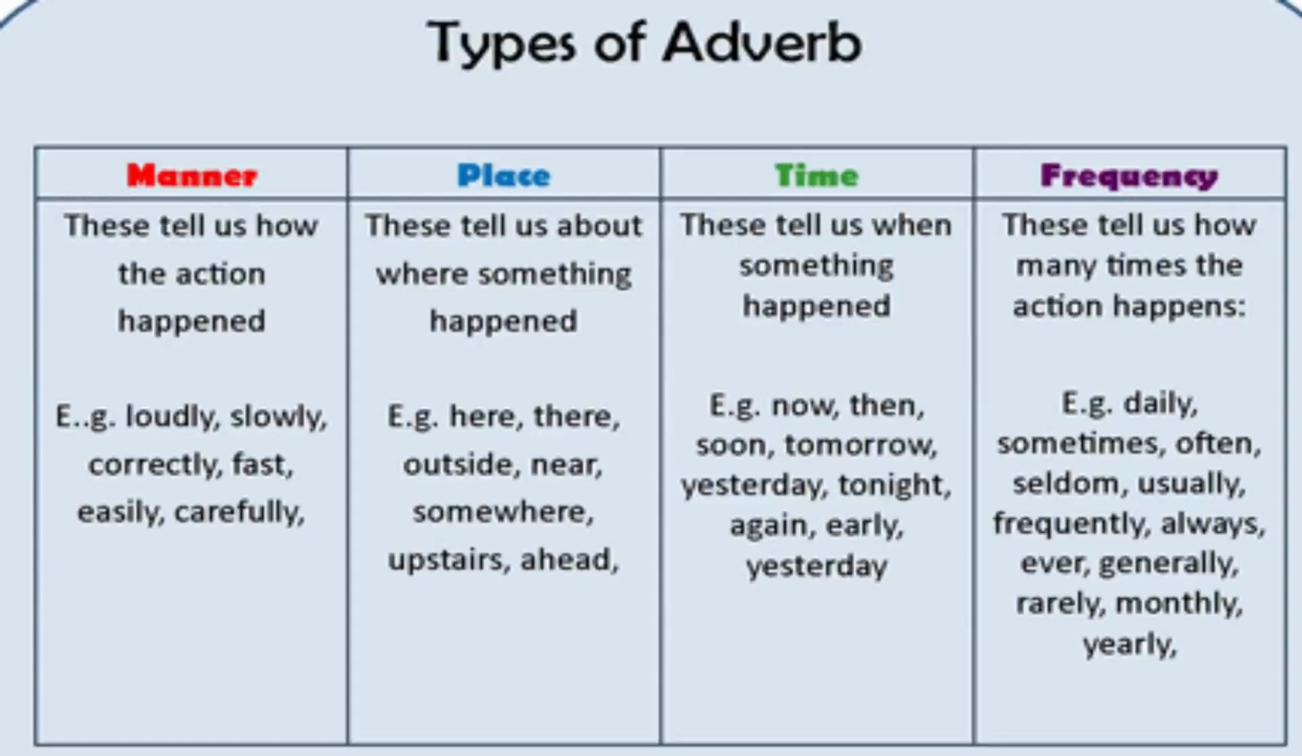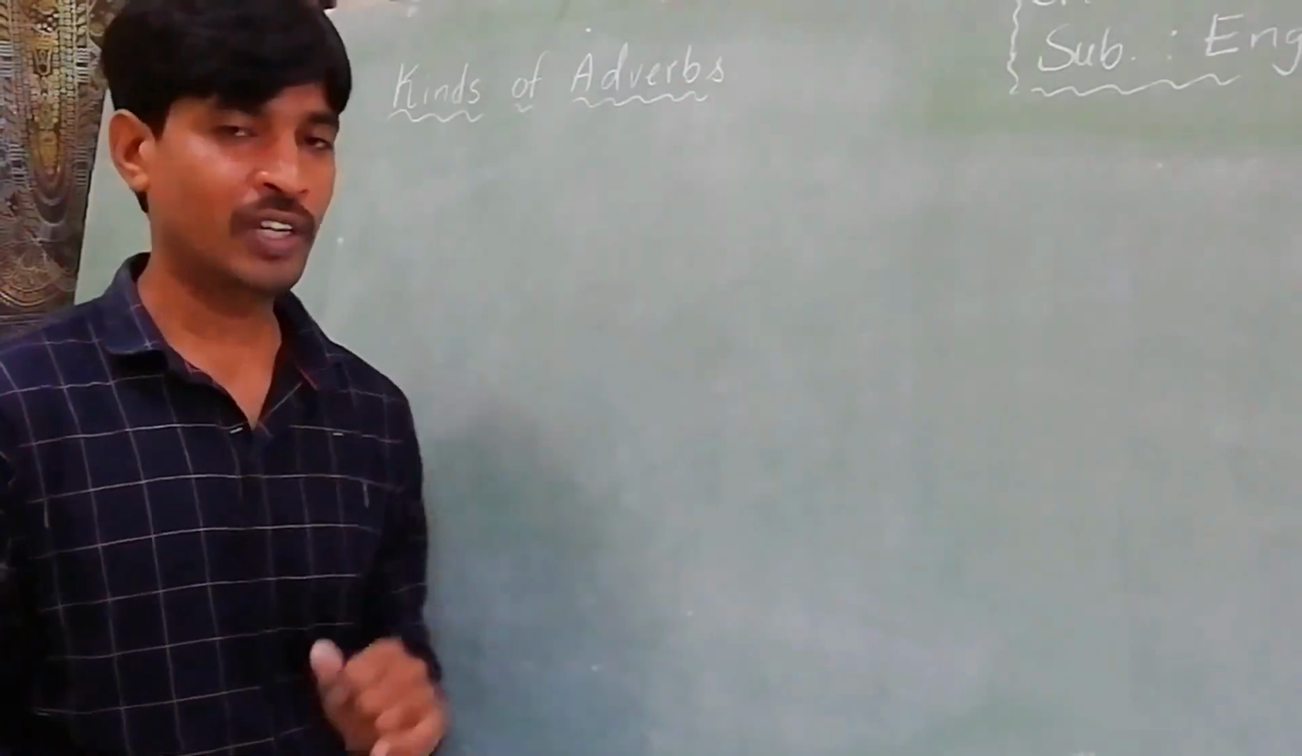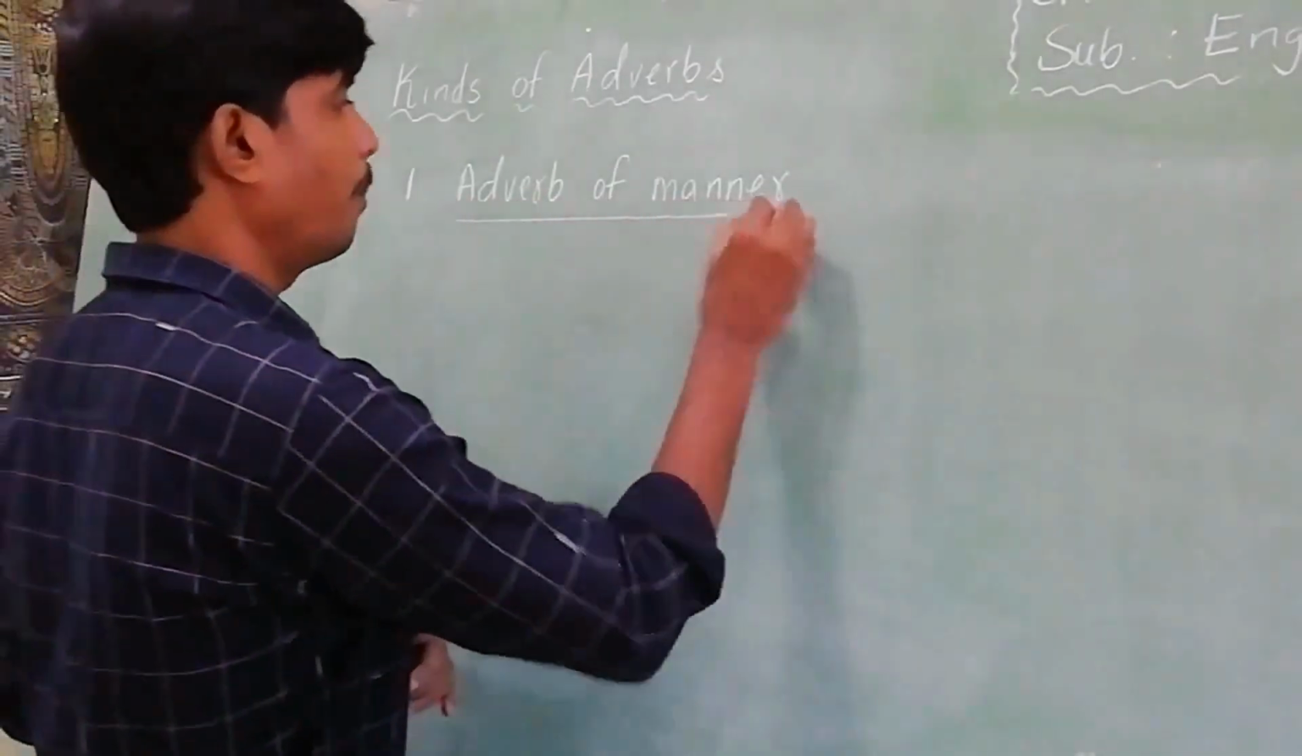First one, adverb of manner. Second one, adverb of time. And third one, adverb of place. And fourth one, adverb of frequency. Okay, these four are important for your standard. Okay, first one, adverb of manner.